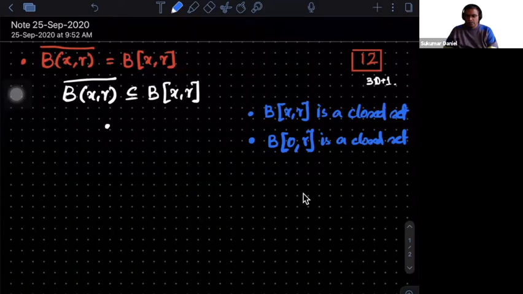Now you take an which is converging to a, and you need to prove that a is in this set, which is essentially proving that the norm of a is less than or equal to r. But I know that the norms of an are less than or equal to r. So you can start with, you want to estimate the norm of a, and see what you can do.